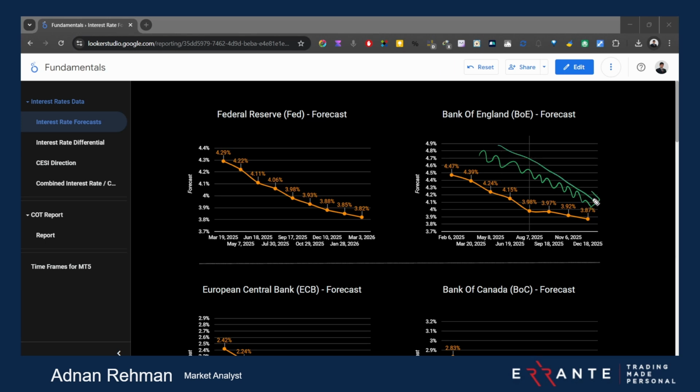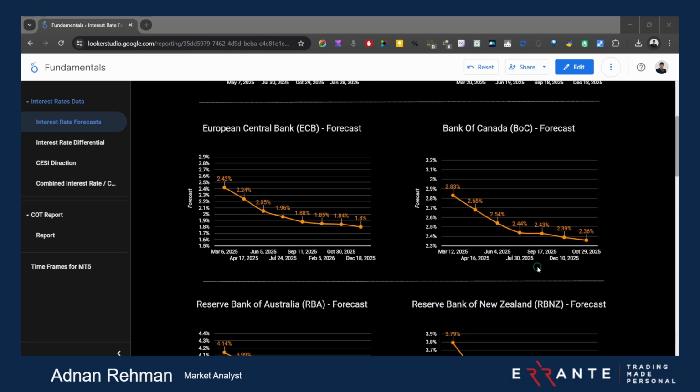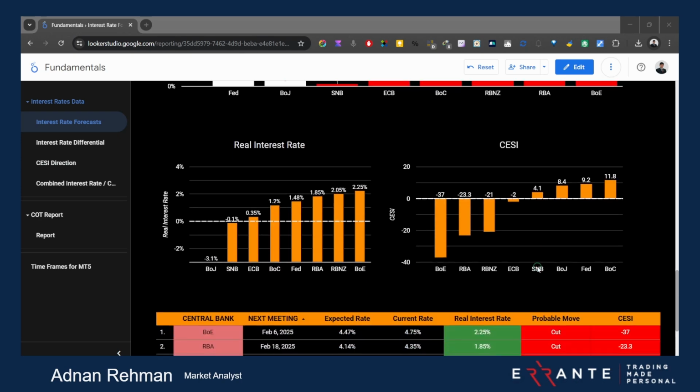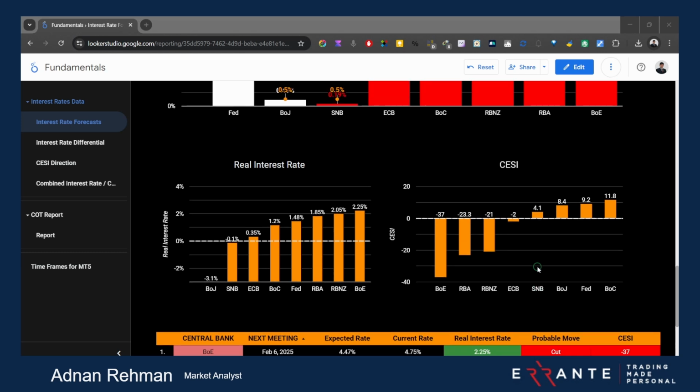Besides this, now let me show you the CZ. This is your CZ index, the updated one, and you can see that GBP is the most negative of all, at minus 37. The other ones are in a slightly better position. So keep this in mind as we go into further analysis.